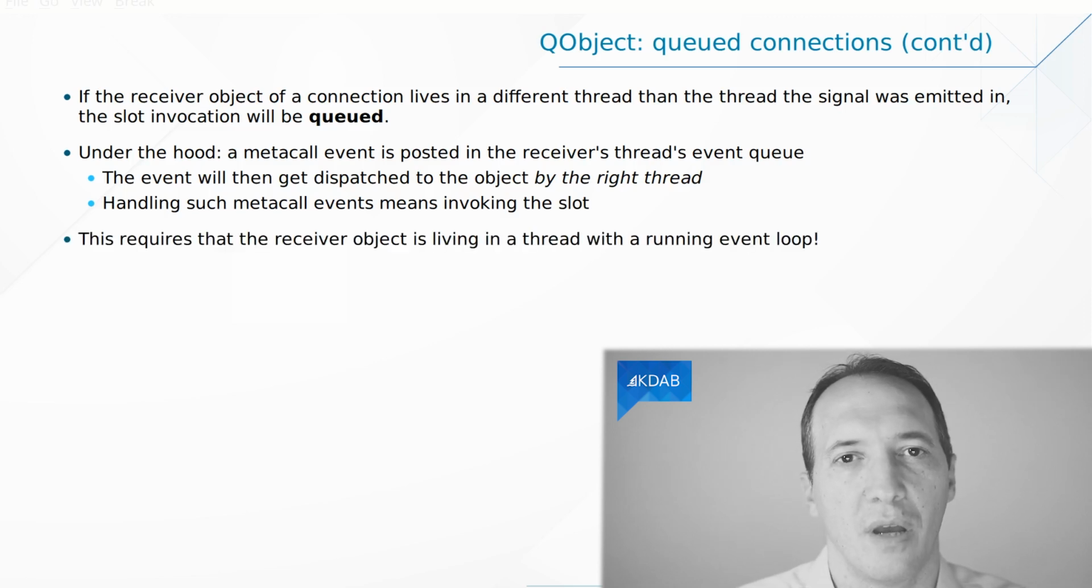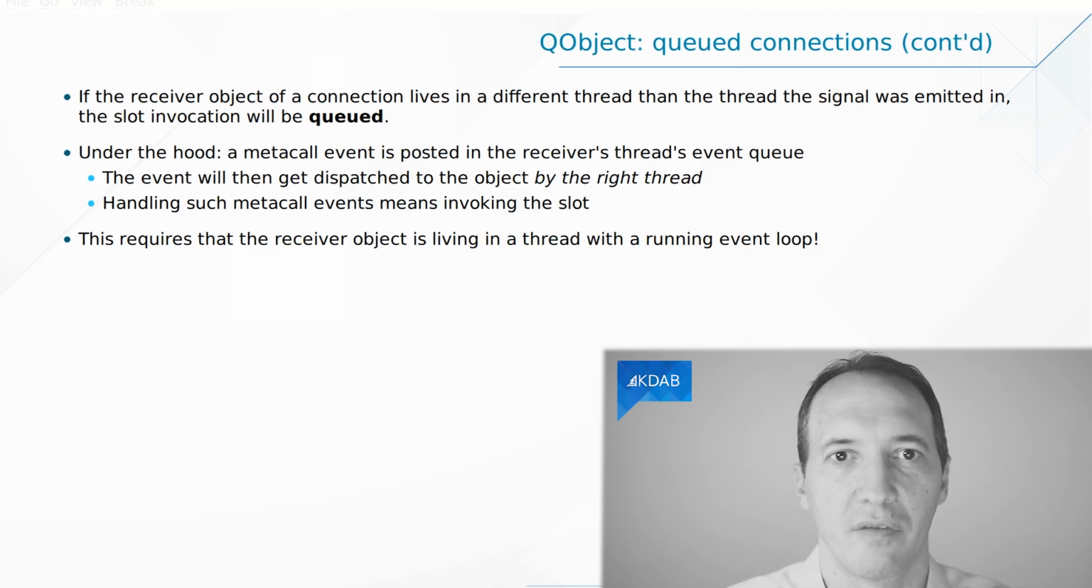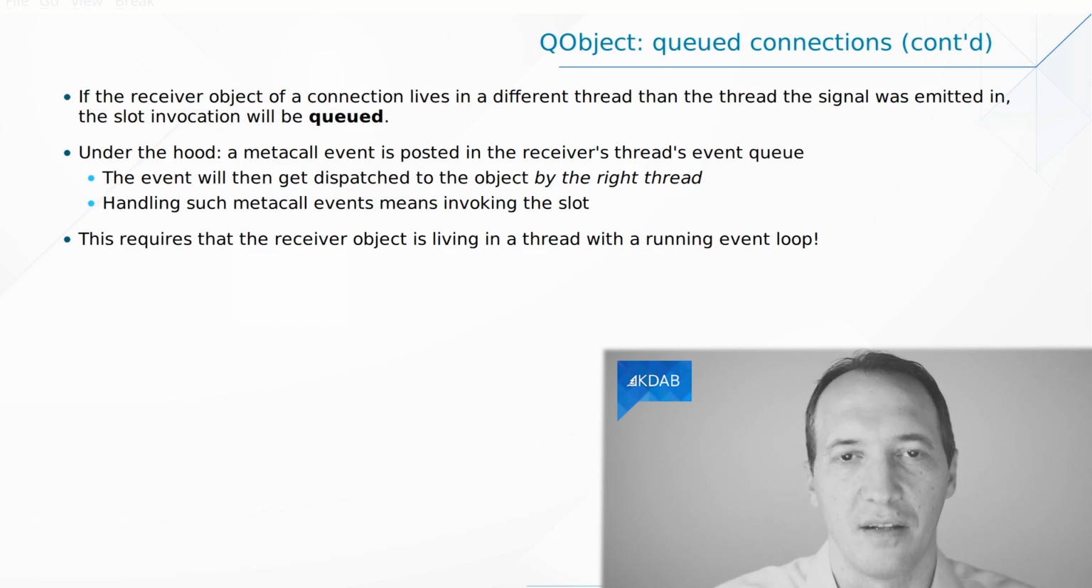For this to work, you have to make sure that the receiver object actually lives in a thread that has an event loop. If your receiver thread is simply a reimplementation of run and you have code in run, but you never go to the event loop, at no point will this thread be able to actually receive the event and process it and call the slot.